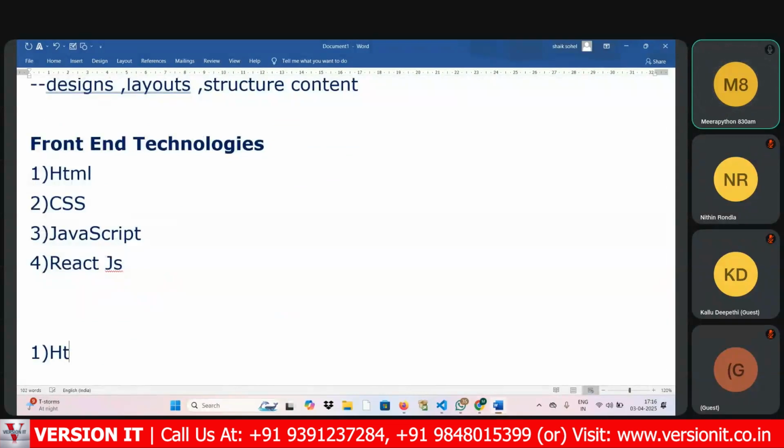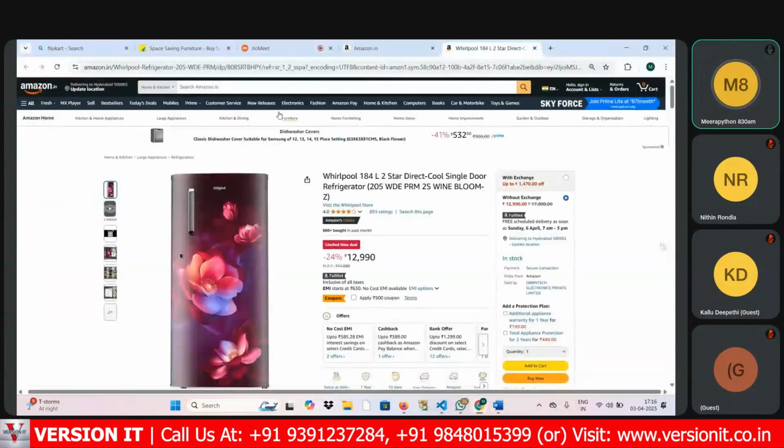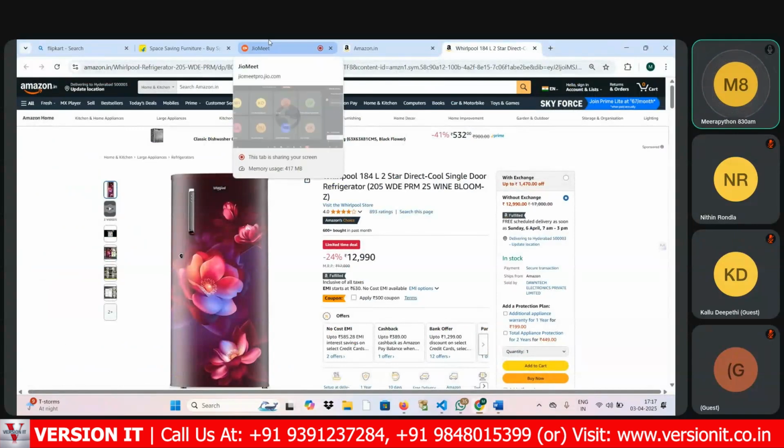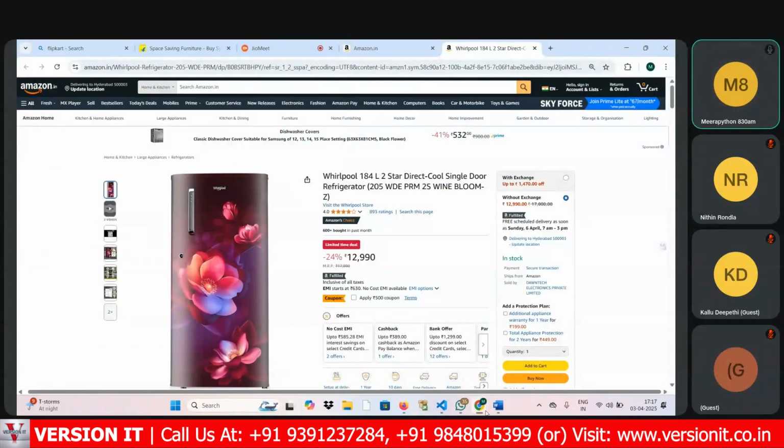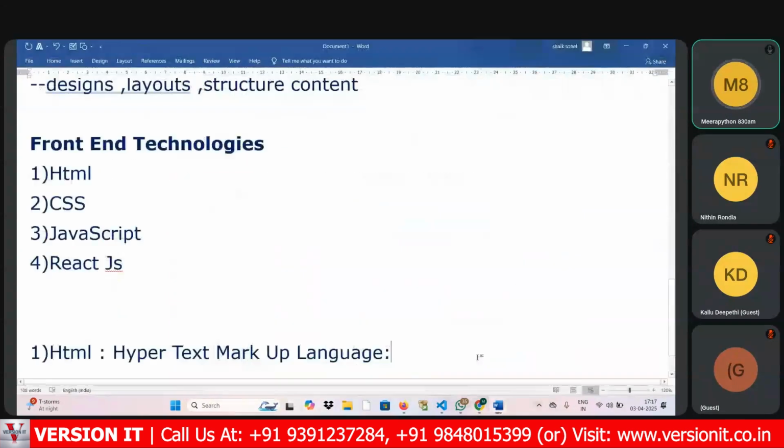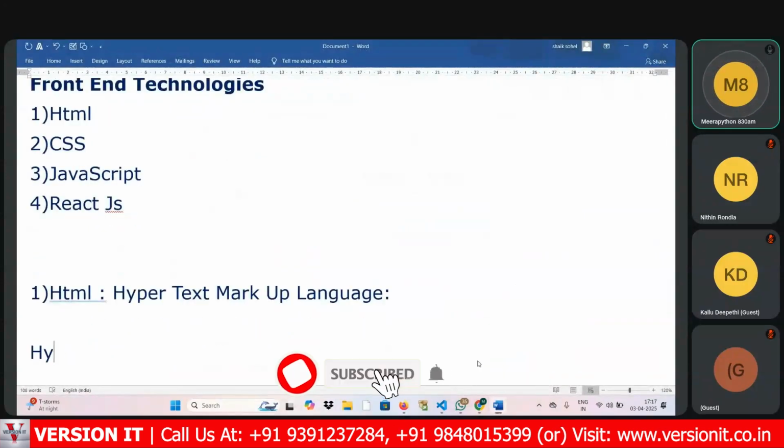Now, the first technology we are going to discuss from tomorrow is HTML. I told you about two batches: one front end batch and the other a Python batch. HTML is abbreviated as Hypertext Markup Language. This is the point you need to know. I will explain in a detailed way what is meant by hypertext.